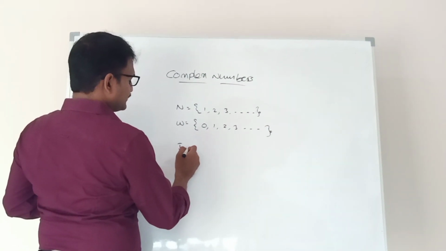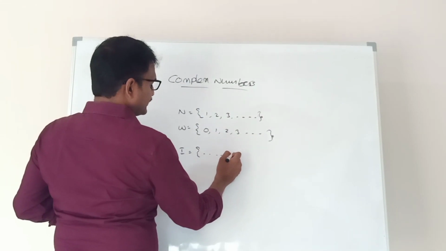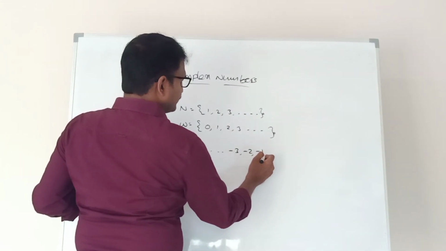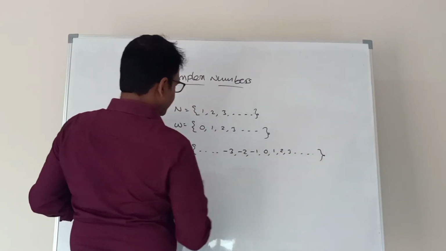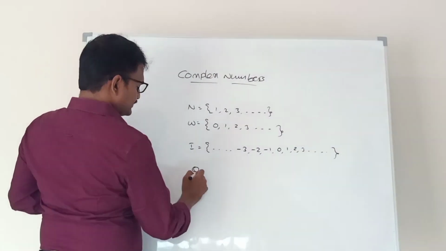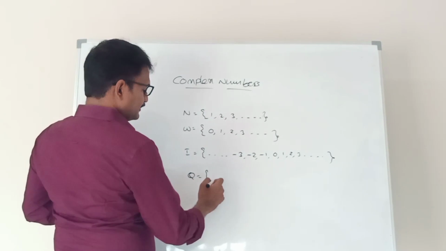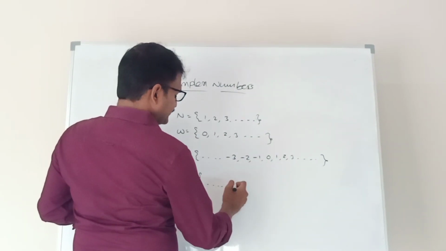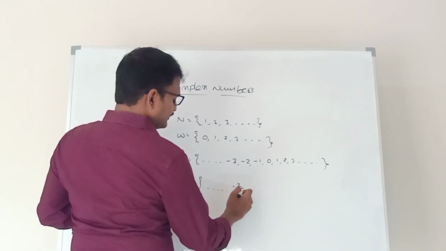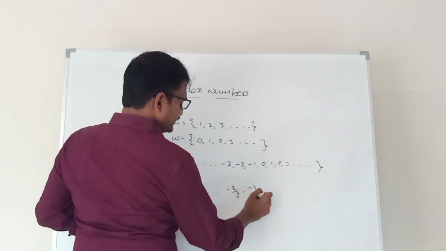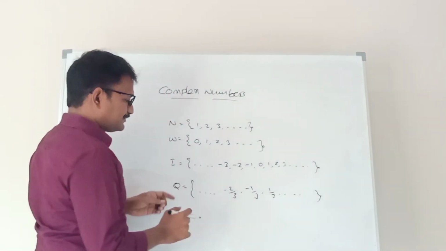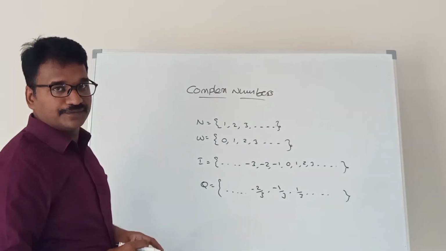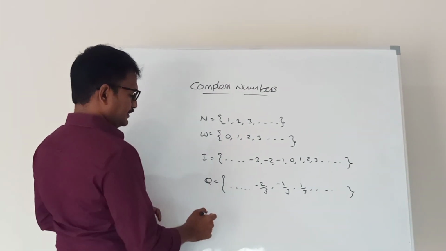Similarly, what are integers? Integers are -3, -2, -1, 0, 1, 2, 3, and so on up to infinity. What is a rational number? Rational numbers are numbers in the form of p by q, like -2 by 3, -1 by 3, 1 by 3, and so on. Numbers in the form of p by q are called rational numbers.